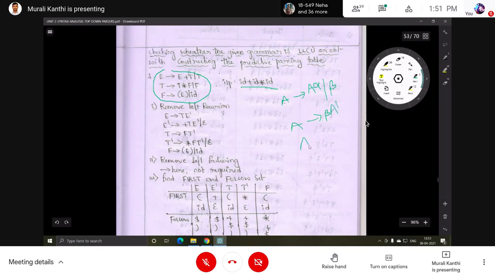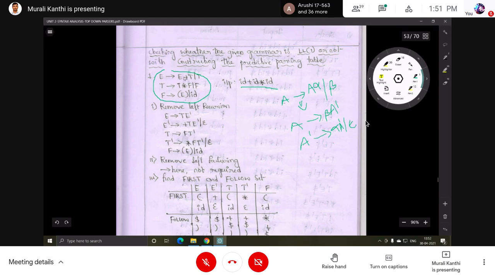Next, A dash implies alpha A dash or epsilon. Okay, this is the general form. If any production is like this, convert that production to these productions.